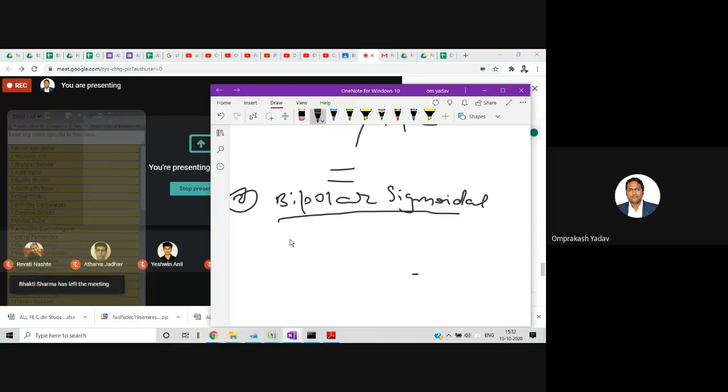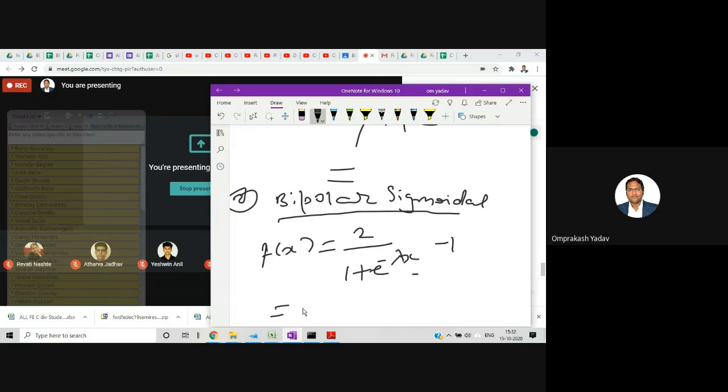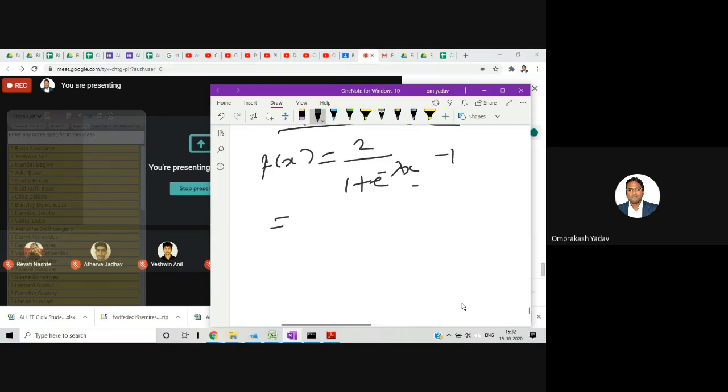So here, for the bipolar, f of x is equal to 2 upon 1 plus e raised to minus lambda x, minus 1. You can calculate over here, and lambda you can assume as 1. So simply write 2 upon 1 plus e raised to minus 0.13, and then minus 1. Just calculate this one.